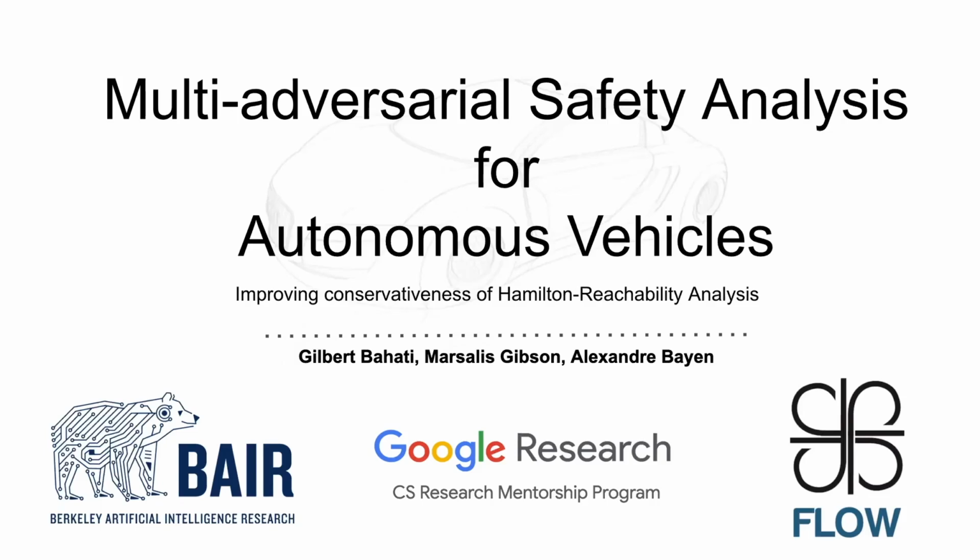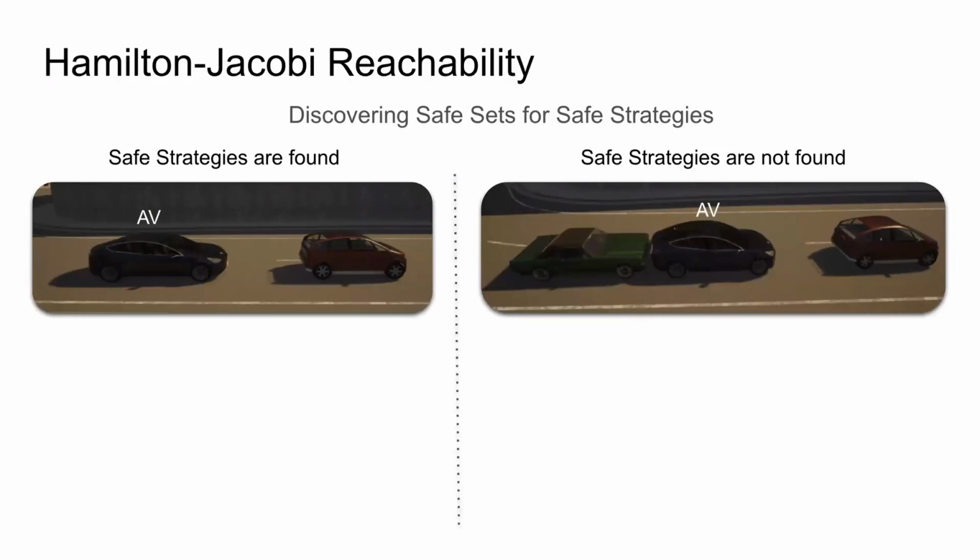Hello. This video presents our paper about multi-adversarial safety analysis for autonomous vehicles. Hamilton-Jacobi reachability analysis can be used to find safe strategies around unknown components of a system.